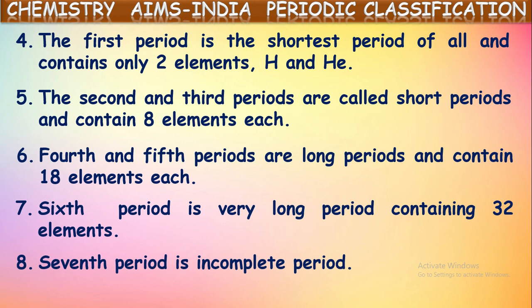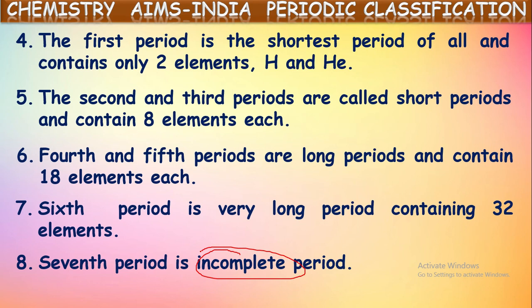Actually, it is given here as incomplete for the old one. It is mentioned, but actually the seventh period also nowadays is completely filled with the newly discovered elements, isn't it? So the sixth and seventh periods both contain 32 elements each. So they are called longest periods in the modern periodic table.